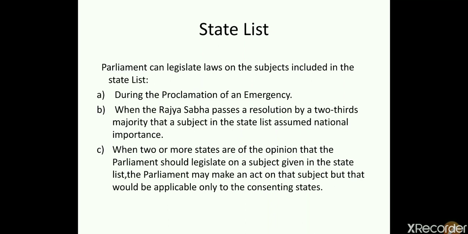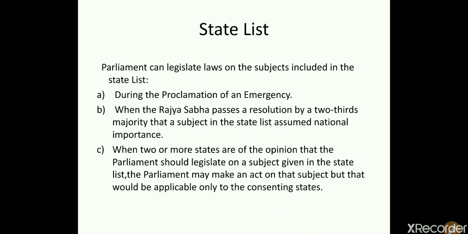Generally only the state government makes the laws, but on these special occasions the union government can make laws on state list subjects. The first condition is during the proclamation of an emergency. If an emergency is there in the country, in such a case the union government can make laws on the state list.